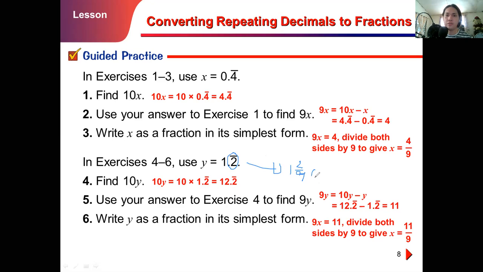Then you can rewrite this mixed fraction into an improper fraction. 9 times 1 is 9, then plus 2 is 11. So copy the denominator, 11 over 9. So we just have the same answer, but we use a different method. It's up to you which one you like to use. I hope that's very clear to you.